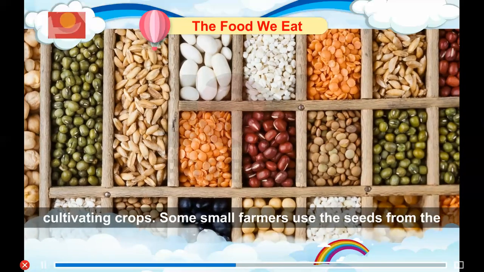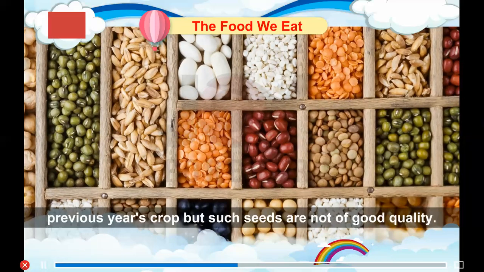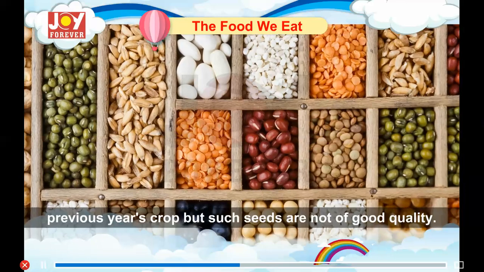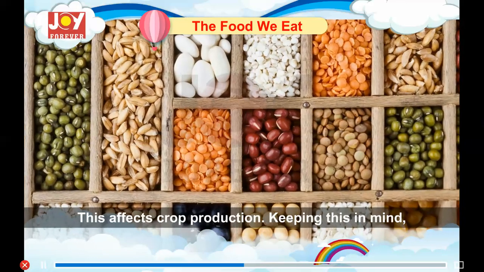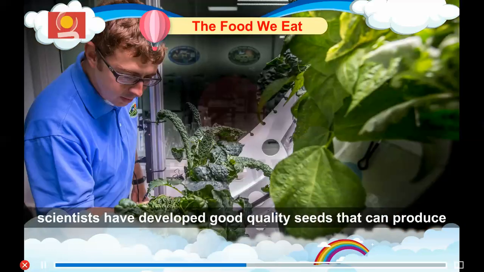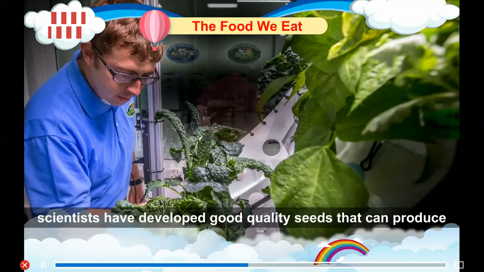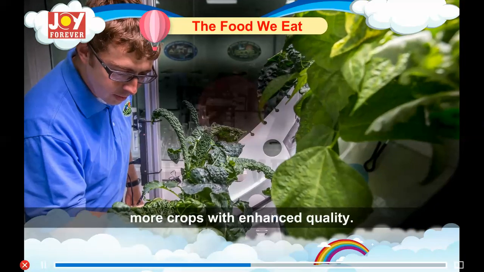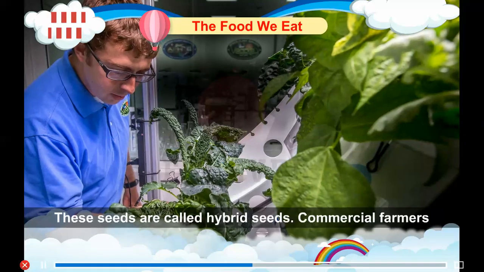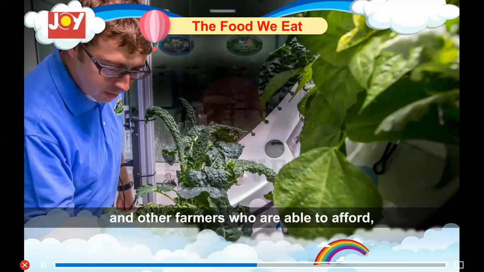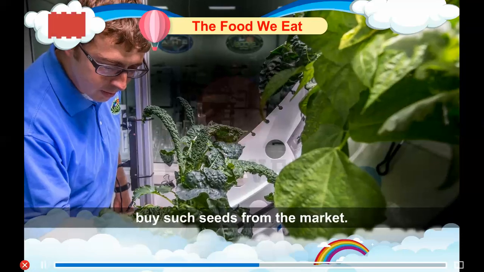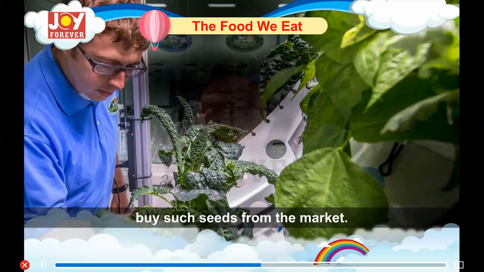Some small farmers use the seeds from the previous year's crop, but such seeds are not of good quality. This affects crop production. Keeping this in mind, scientists have developed good quality seeds that can produce more crops with enhanced quality. These seeds are called hybrid seeds. Commercial farmers and other farmers who are able to afford buy such seeds from the market.